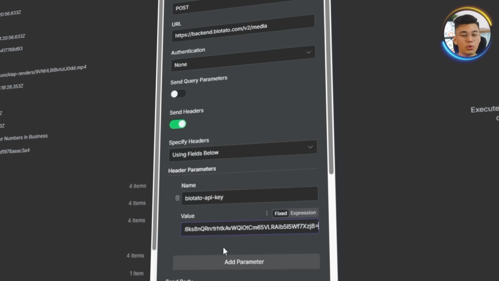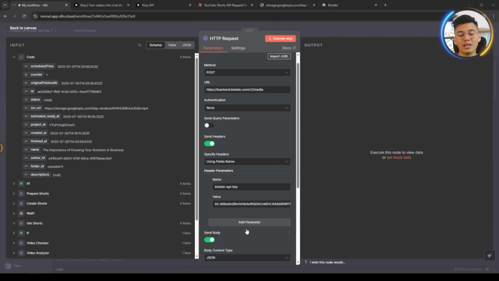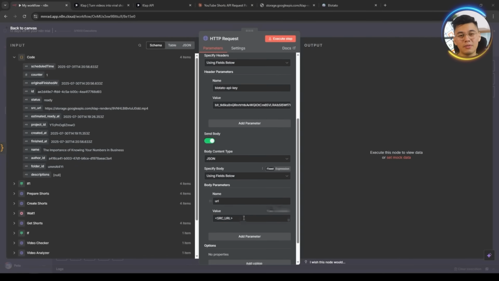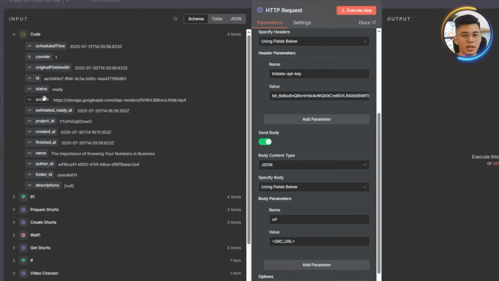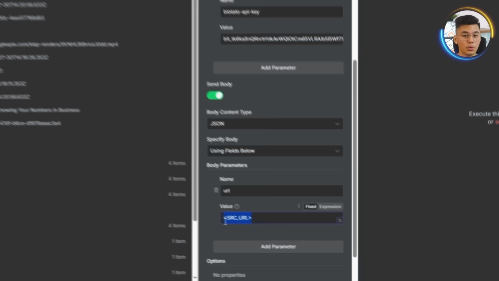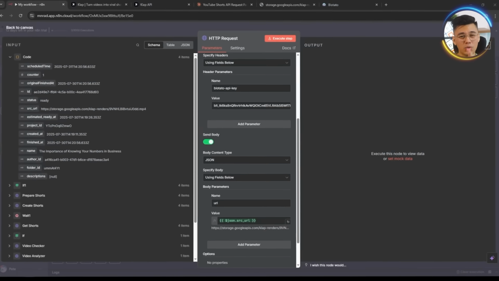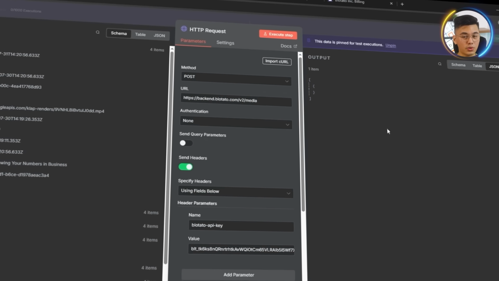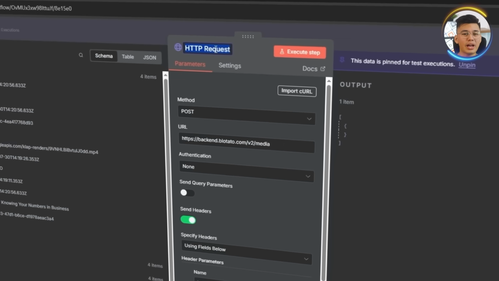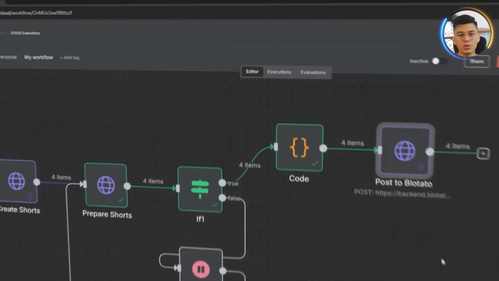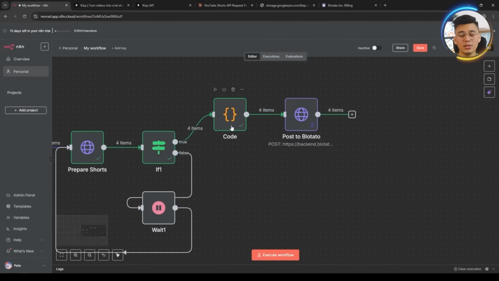Then we will go back to Blotato to copy our API key and paste that into the API key field in our node. Next, let's scroll to the URL value and update it by pulling in the storage source URL from the code branch. Once that's linked, we can now execute the branch. After the upload succeeds, we are going to rename this branch to Post to Blotato to keep our workflow organized and easy to follow.